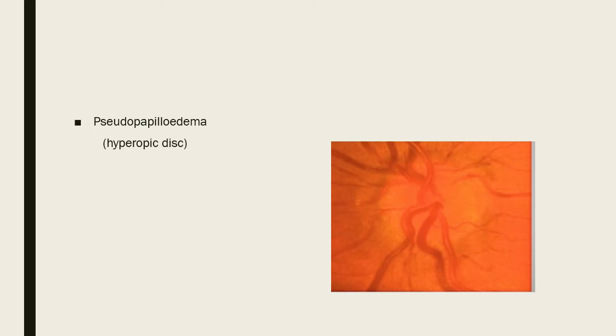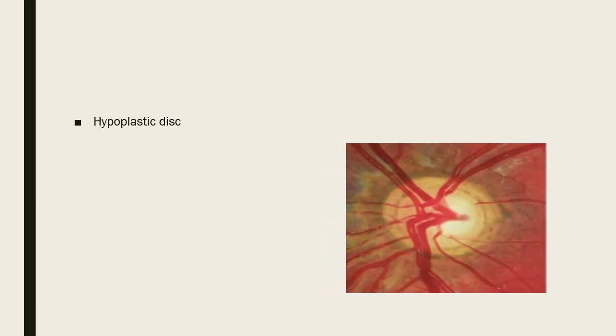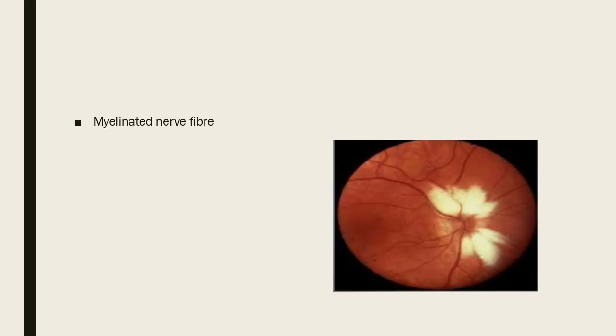Pseudopapilledema: drusen of the optic disc, hyperopic disc, tilted optic disc, hypoplastic disc, myelinated nerve fibers look like this. Myelination has taken place at the level of the retina. Normally it doesn't take place there. Take a fundus photo. Tell the patient your retina is showing this. The patient may not have any symptoms. This is an aberration that happened. But if he suffers from multiple sclerosis or demyelinating disease, this patch will vanish. That is its clinical importance.